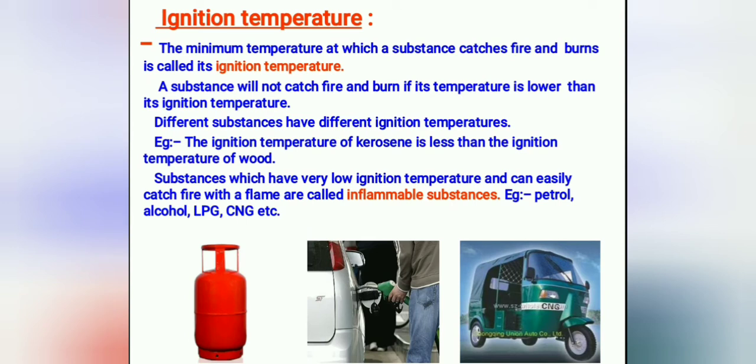Do you know? We strike the matchstick against the matchbox to increase the temperature. When we strike it, we create friction, and friction produces heat. When that heat is produced, the phosphorus in the matchstick starts burning. That is how the matchstick catches fire.